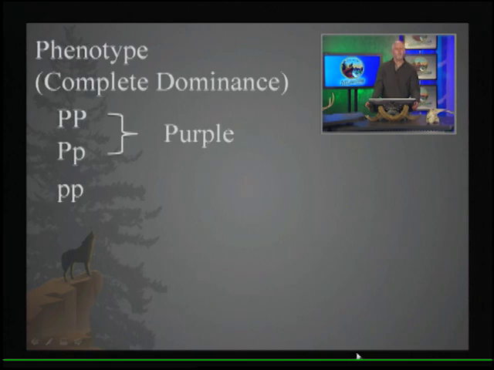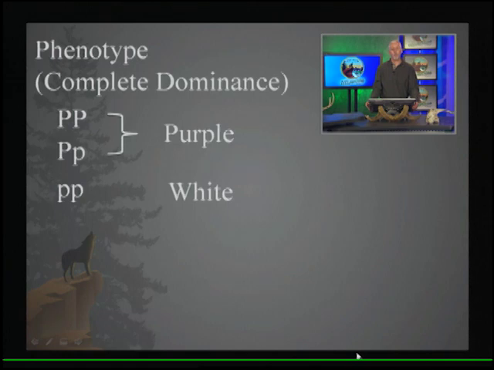So with complete dominance, when you look at a purple flower, you cannot tell by looking at the flower whether it's homozygous dominant or heterozygous. The dominant allele is present, the dominant allele shows itself. And so the purple allele is dominant. If it's present, you have purple flowers. The only way you're going to have a white flower is if the individual is homozygous recessive. So again, the key to being dominant or recessive is in the heterozygous here. Here we have a recessive allele present, but it's being hidden. It's being dominated by the dominant allele.